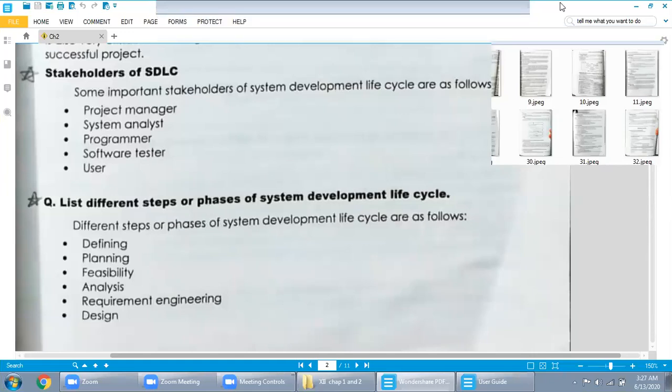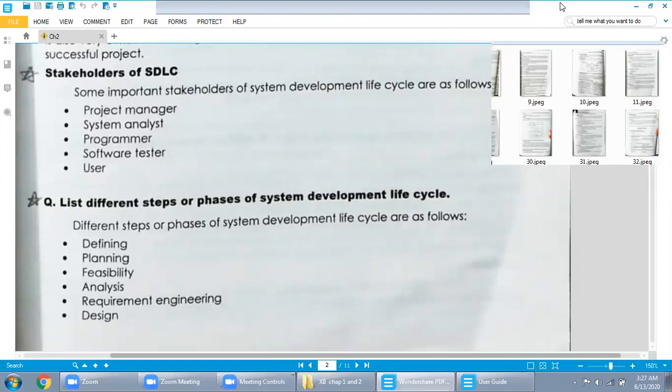Dear students, the feedback of our previous lecture: the question which we started from chapter number 2 was, list different steps or phases of the system development life cycle, or phases of SDLC.